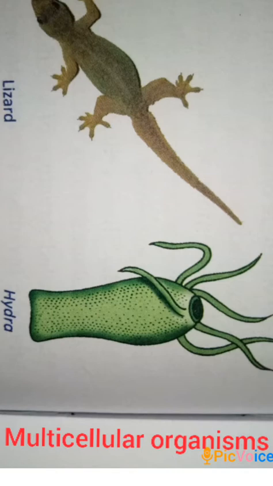Do you know that even the multicellular organisms begin life as a single cell? And that is called a fertilized egg. So the fertilized egg multiplies and the number of cells goes on increasing as the development proceeds. Organisms such as insects, fish, animals, and plants are some of the multicellular organisms.